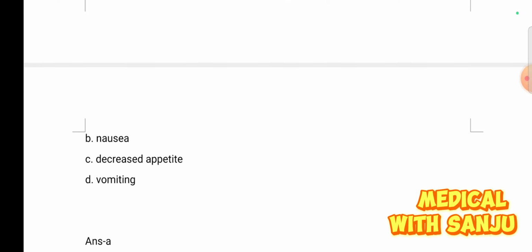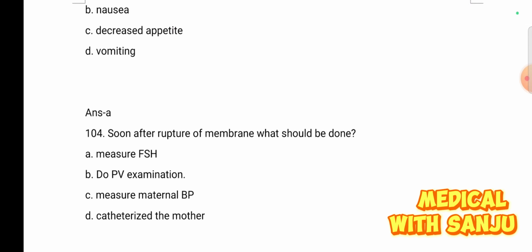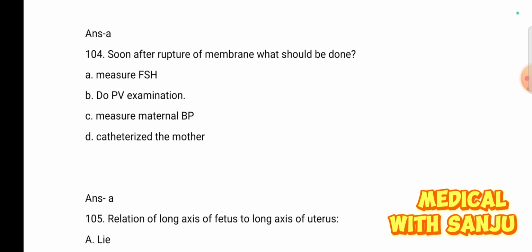The right answer is option A. Question number 104. Soon after rupture of membrane, what should be done? Option A, measure FHR. Option B, do PV examination. Option C, measure maternal BP. And option D, catheterize the mother. Immediately after rupture of membrane, first of all, assess the fetal heart rate. Option A is the right answer, to measure FHR.